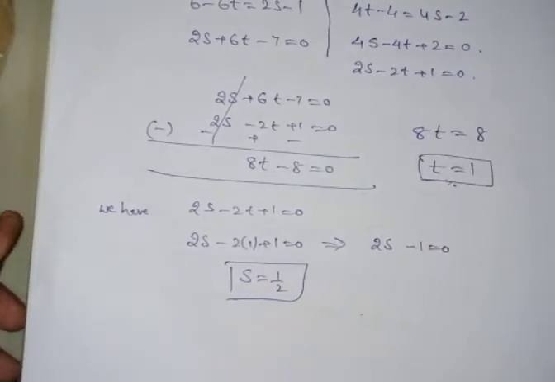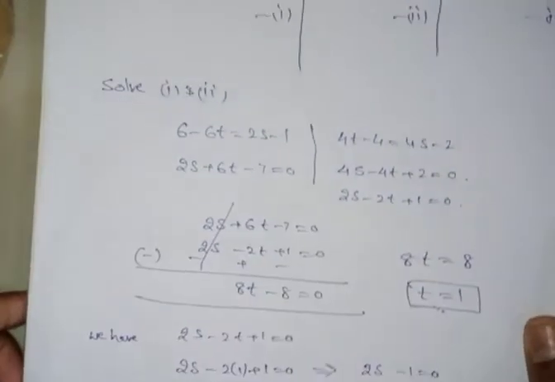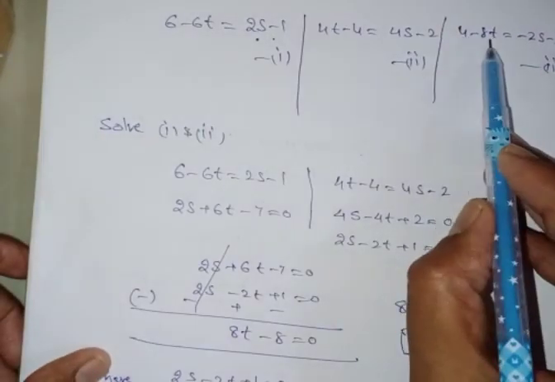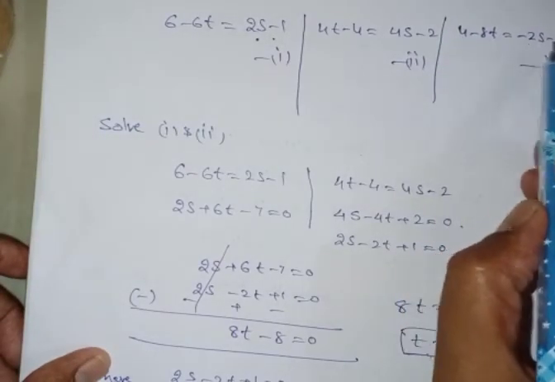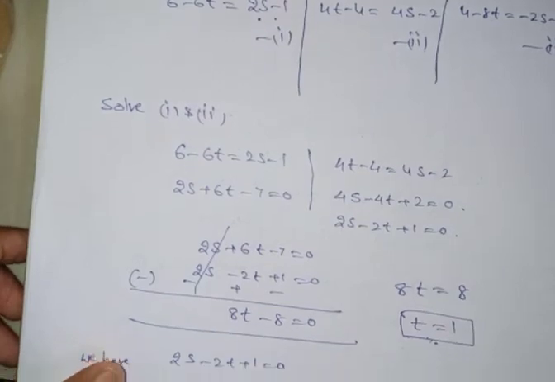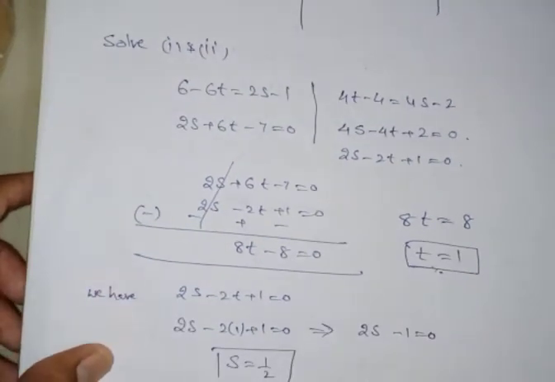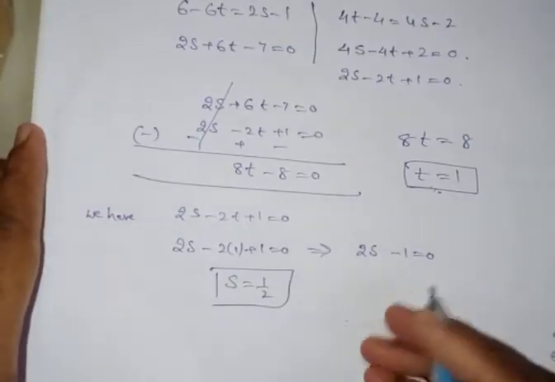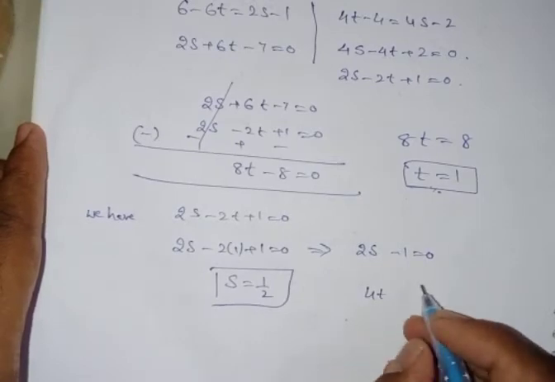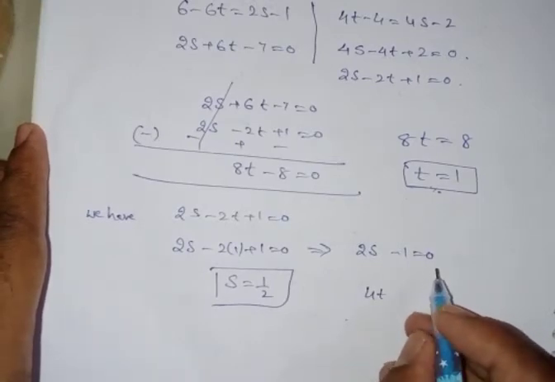This t is equal to 1, s is equal to 1 by 2, you can substitute in equation number 3. What is equation 3? Listen here. 4 minus 8t is equal to minus 2s minus 3. I am taking the third equation.